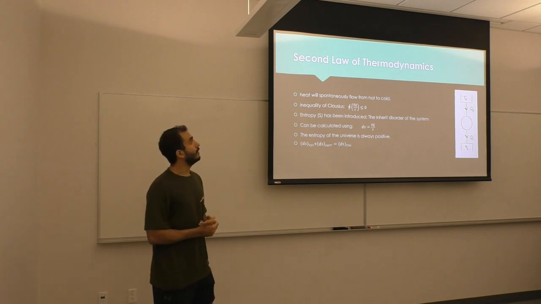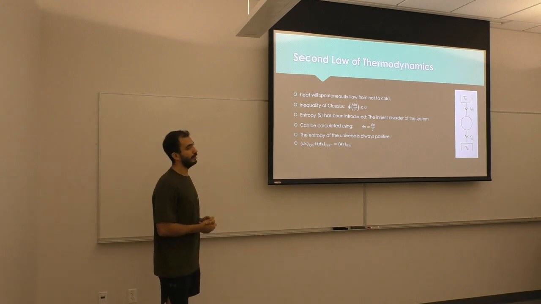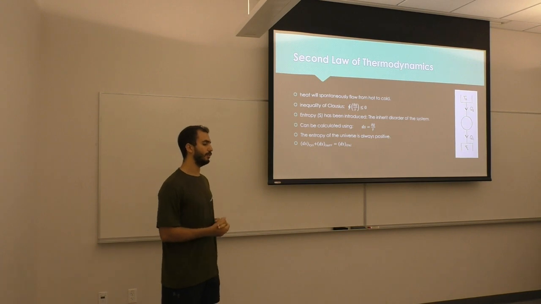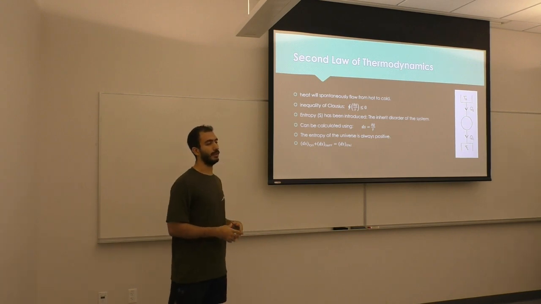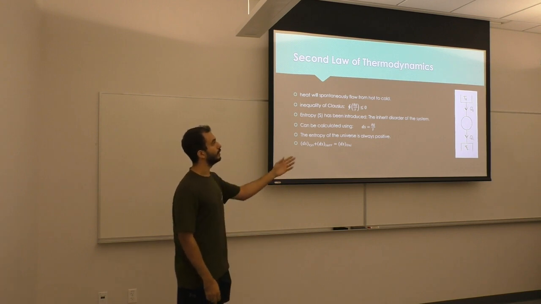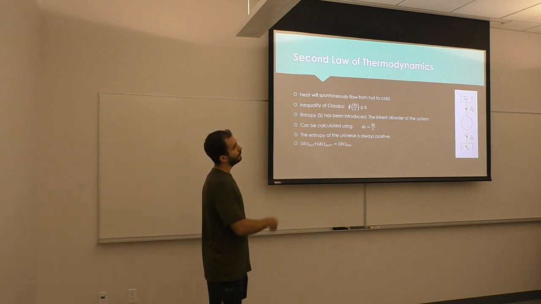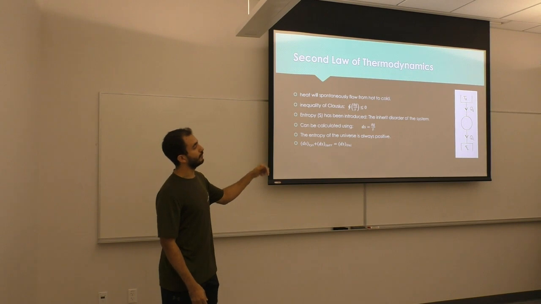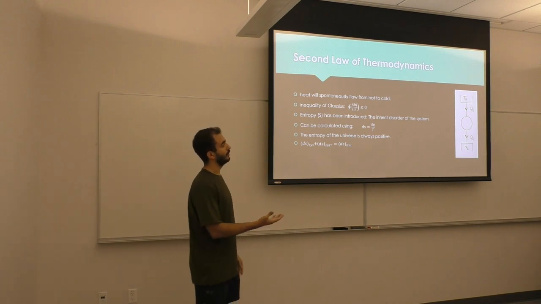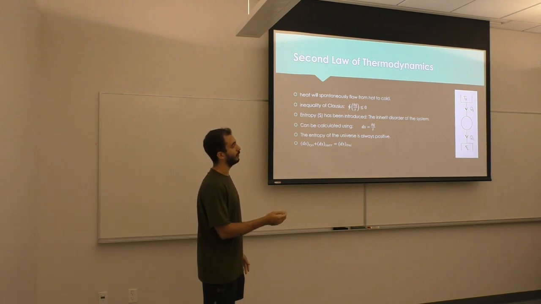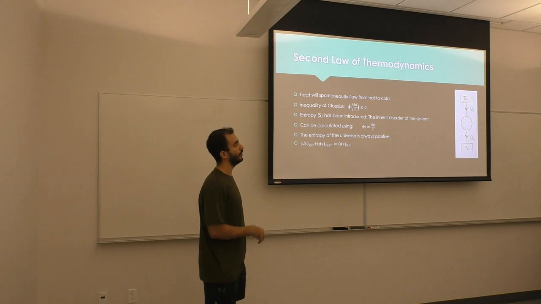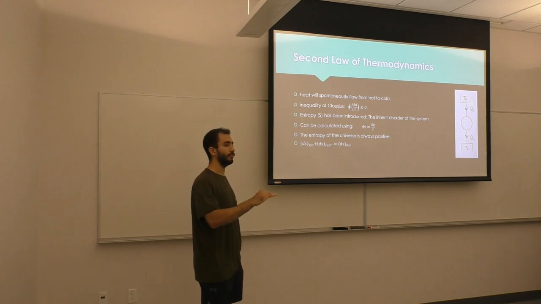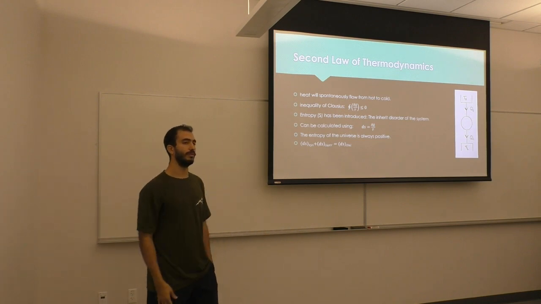Here we have the second law of thermodynamics. The second law basically explains the direction of heat, where it goes from hot to cold. As seen in the equation, we have a high temperature going down to the low temperature, and heat can never go from low temperature to high temperature. Also, heat cannot just go straight to work. There is always heat loss.